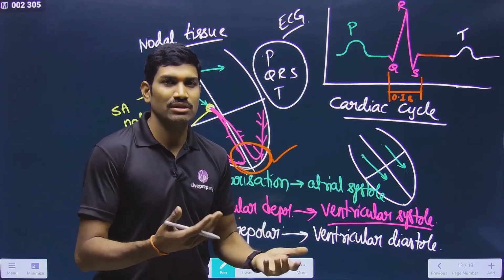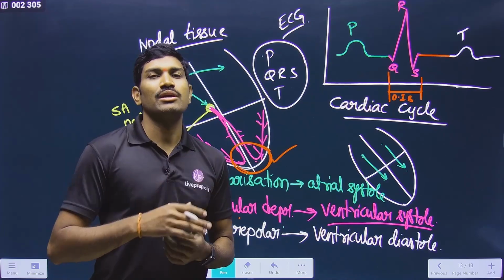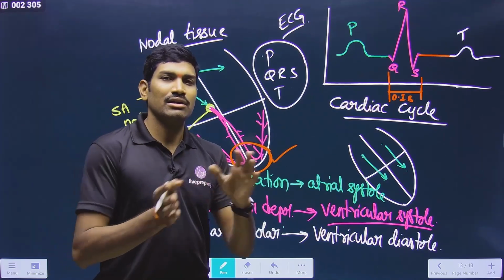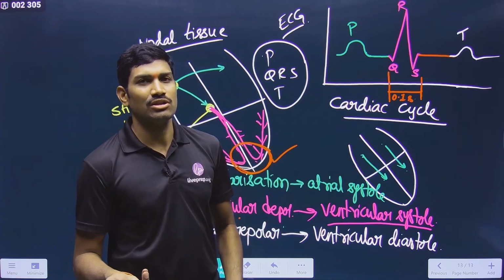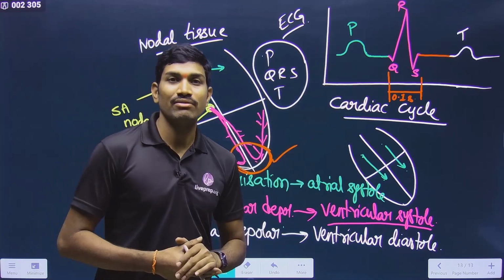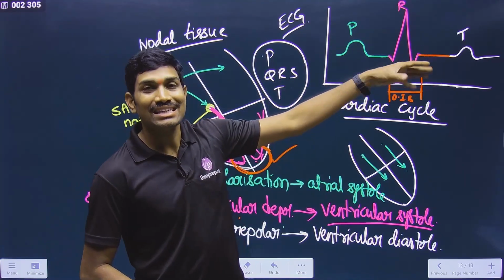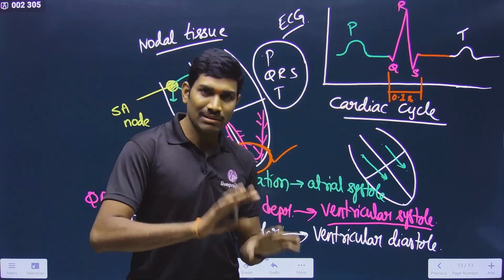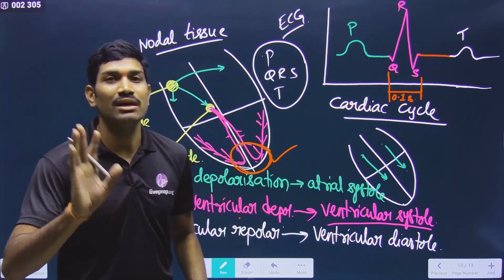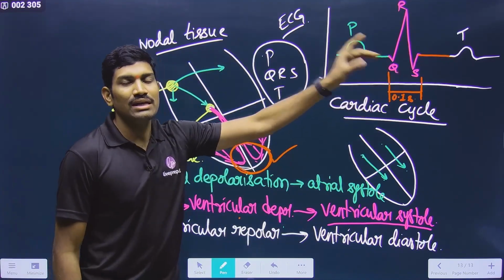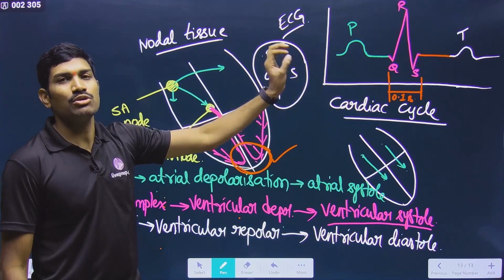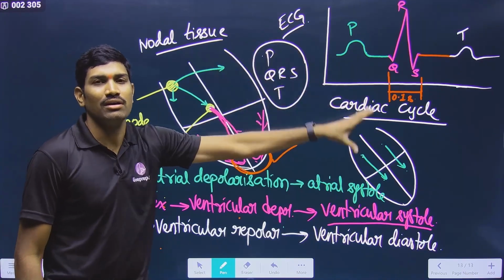So doctors can predict what might be the problem there, and accordingly they will suggest some other tests also, for further confirmation. So please remember the deviations in the ECG represent some issues with the heart functioning. So this ECG is very, very important to know the normal functioning of the heart.